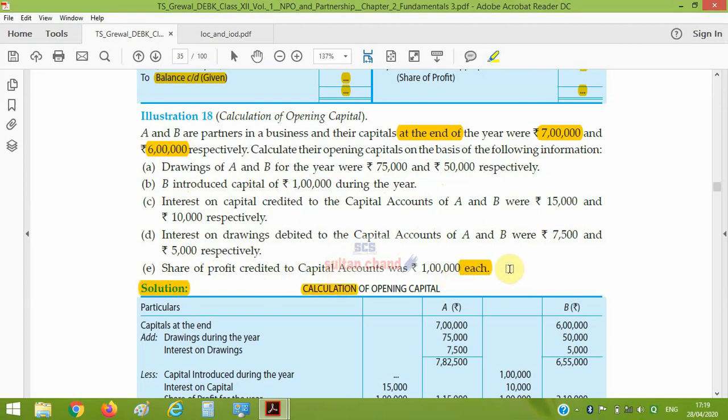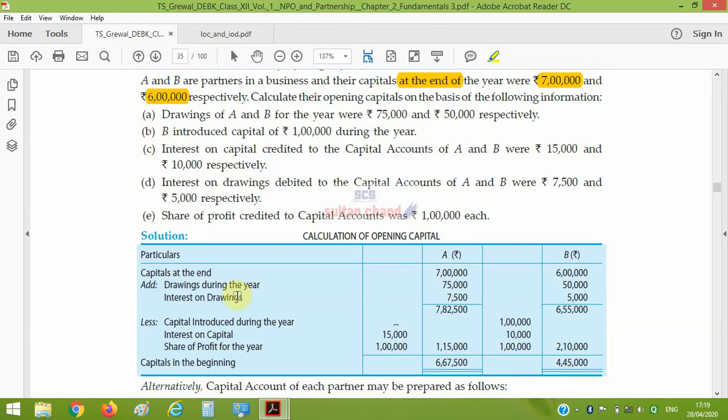Then how will we compute the opening balance? As per the formula or as per the accounts, we have to take first our capital at the end. That is, in the case of A, don't make two columns, in a single column you can compute it.